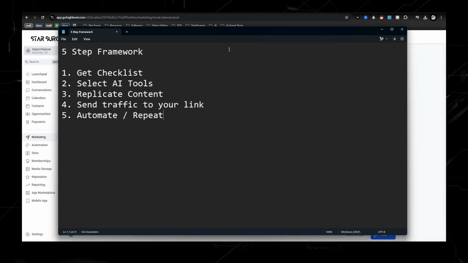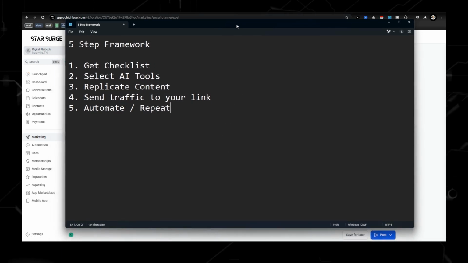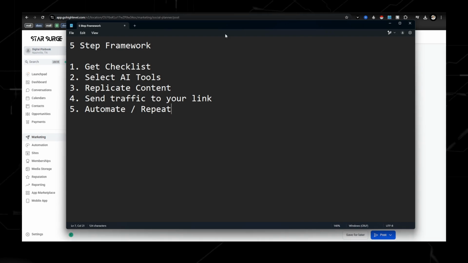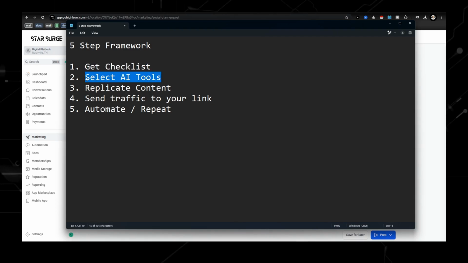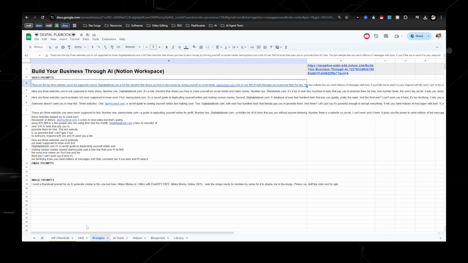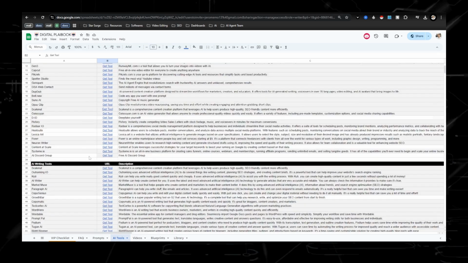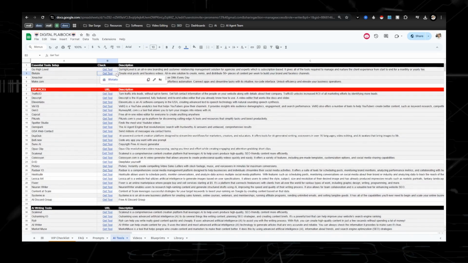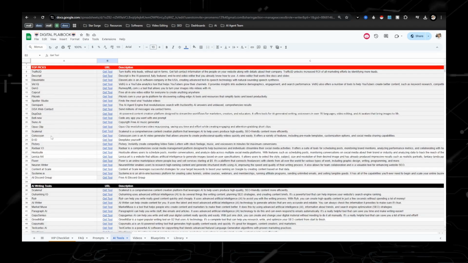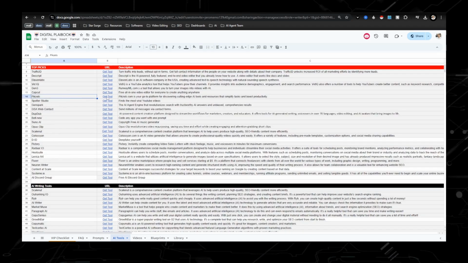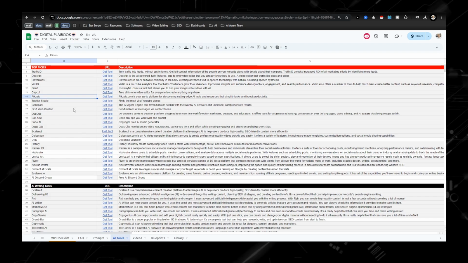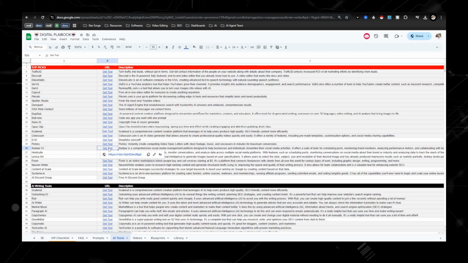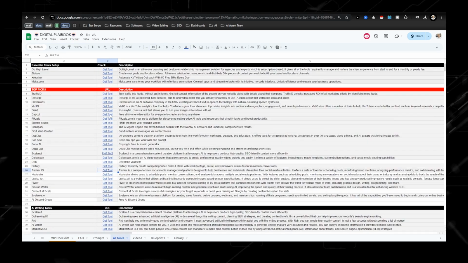Now, in conclusion, let's just go over what I talked about in a 5-step framework. So first thing you want to do is get the checklist, which I went over at the very beginning of this video, and then select one of your AI tools. Now, like I said, there is 130 plus AI tools. I went over how to do Blotato, Go High Level, but there's so many other ones in here like Pixels, which creates different, like thumbnails for you. Radar, that's another scheduling tool. So there's a bunch of different tools you can go through and check out.